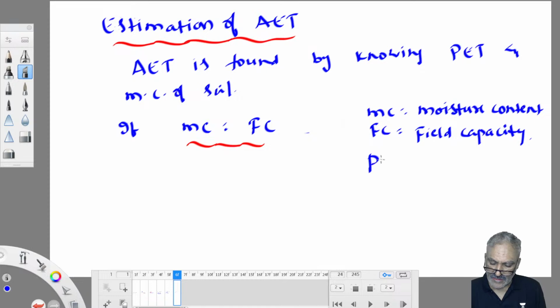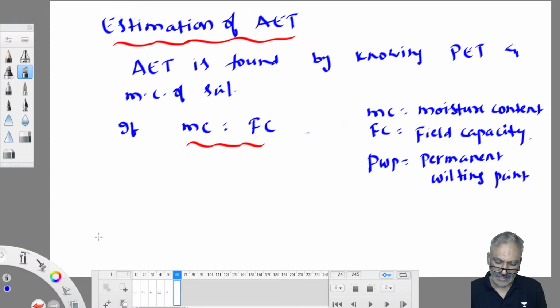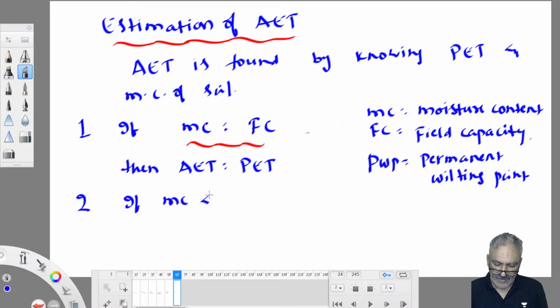One more thing is PWP, that's called permanent wilting point. If moisture content of soil is at field capacity, then AET is equal to PET. If moisture content of soil is less than field capacity, then AET is less than PET.